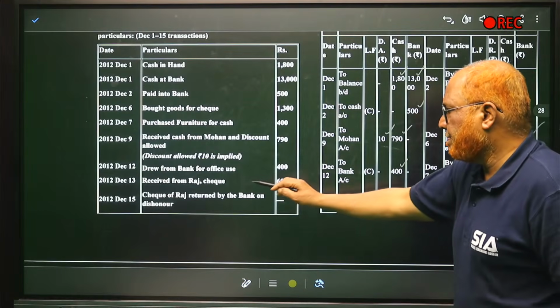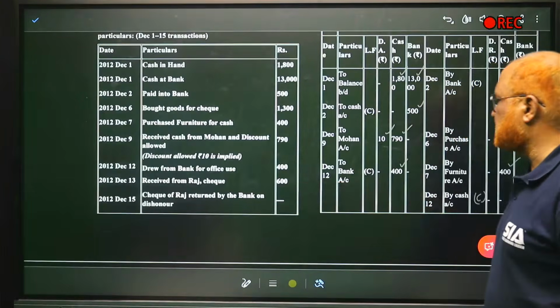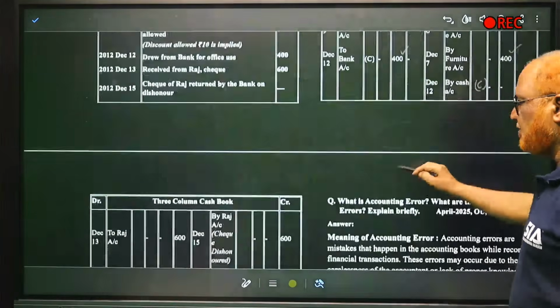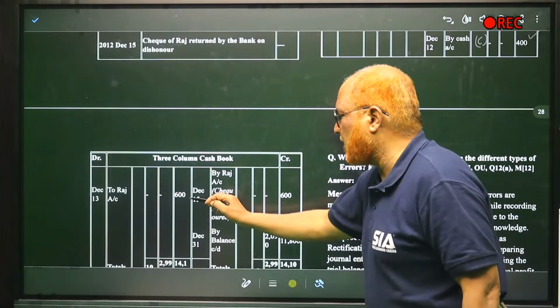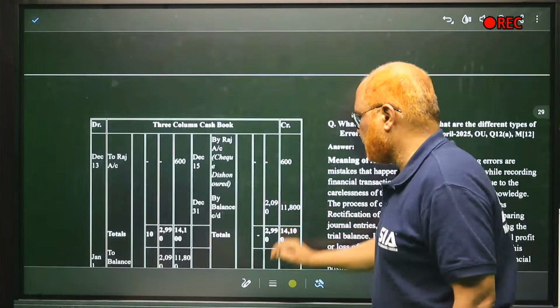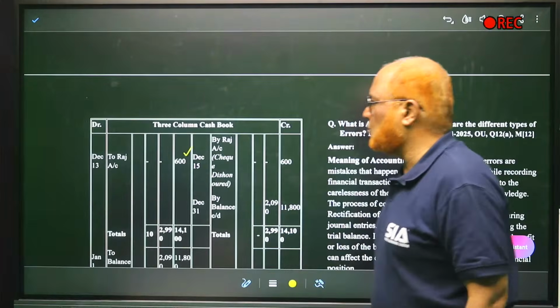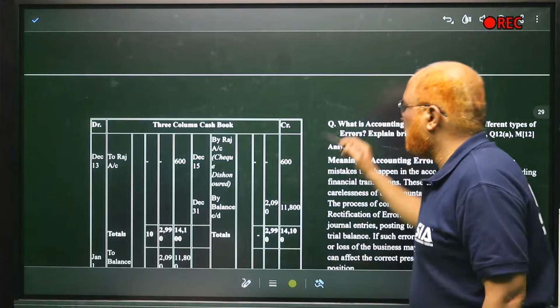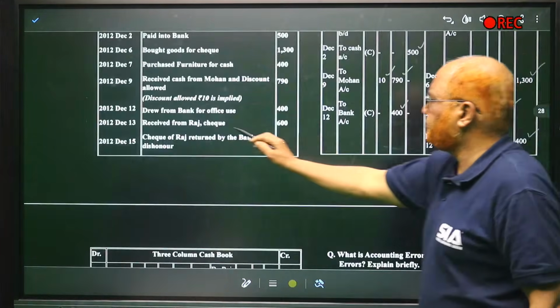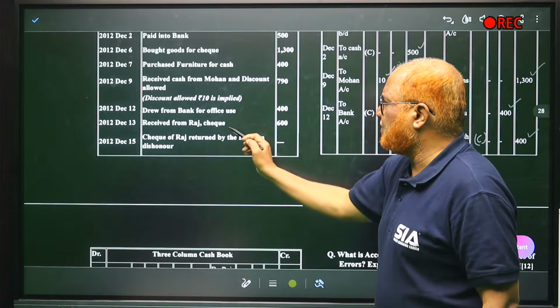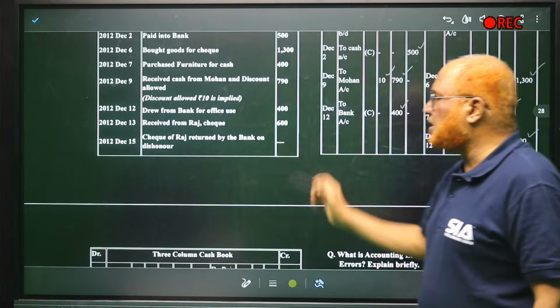Next comes received from Raj a cheque for 600. Received from Raj a cheque for 600, so the bank column is 600. You can see here 600 rupees in the bank column, right? Next comes the cheque received from Raj, then the cheque of Raj returned dishonored.